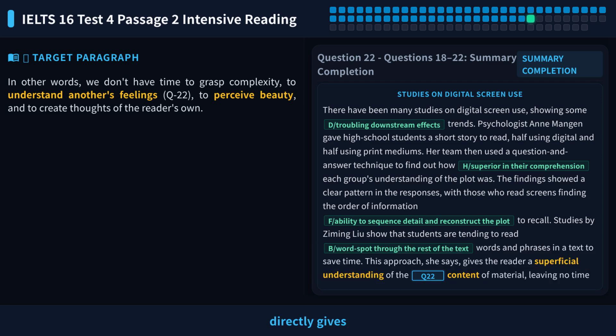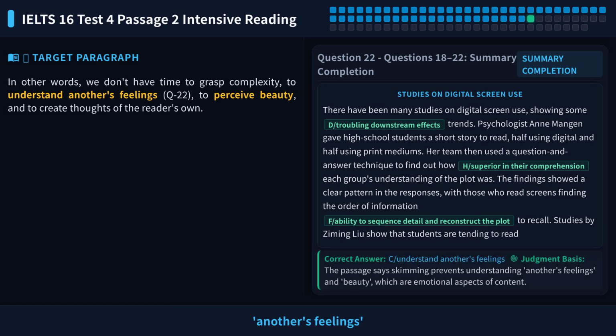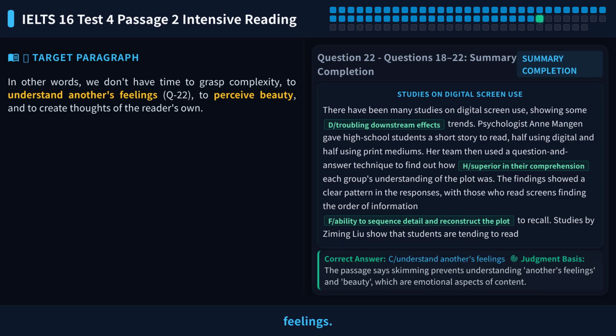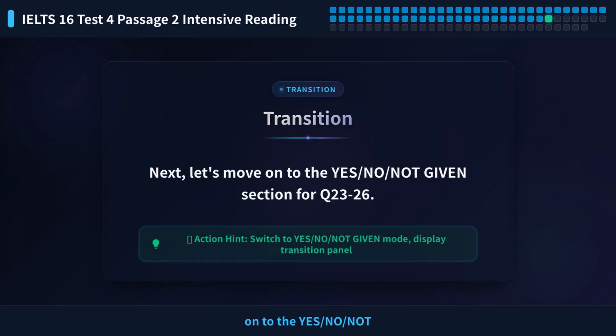The original text directly gives to understand another's feelings. Another's feelings is the answer, no need to replace it. So the answer to question 22 is C, understand another's feelings. Next, let's move on to the yes/no/not given section for Q23-26.